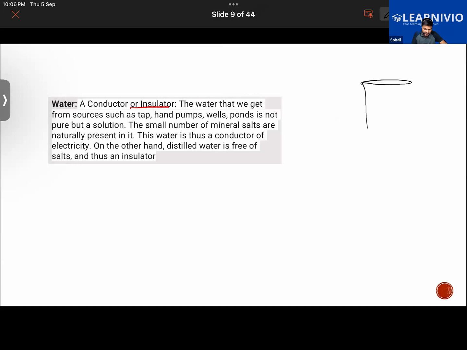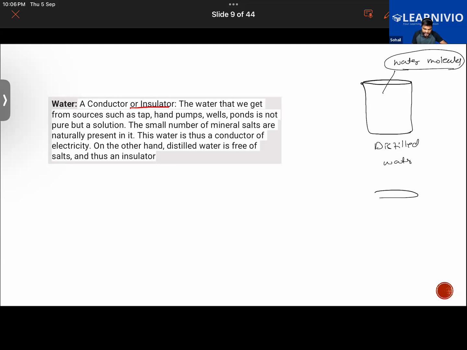Say that I have taken distilled water. Distilled water only contains water in it. There are only molecules of water in it. Only water particles are present in this.